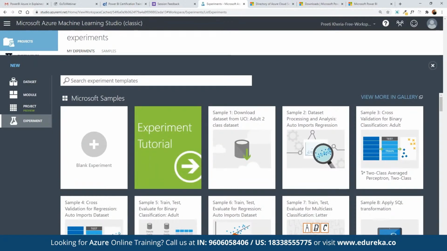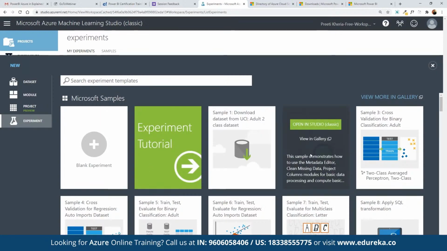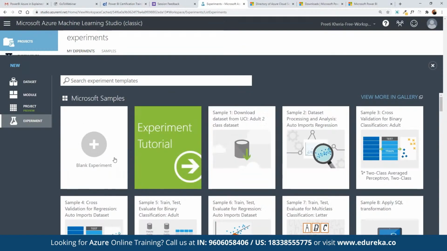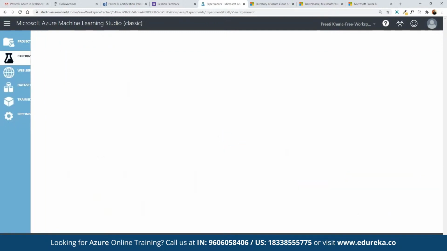And here we can choose what kind of experiment we want to work on. For example, we want to work on the experiment tutorial, a blank experiment, or dataset processing. So we have multiple templates available that we can choose here. So let's say here we want to work on a blank experiment. So here we can click on blank.